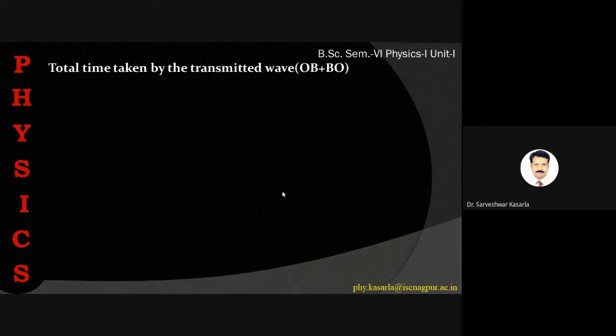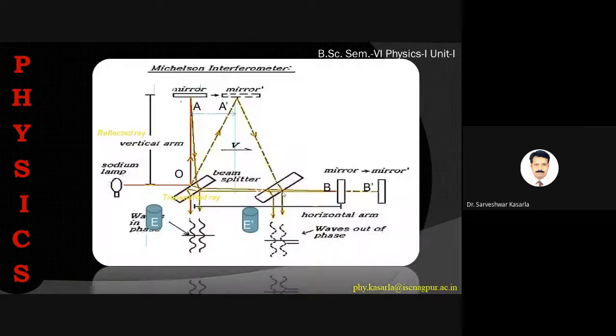So here the total time taken by the transmitted wave, say OB plus BO, as I showed, it is OB and say BO. Say B dash O, like this. This O will reach this position O dash, and while going it is say OB dash, and again B dash to O dash. So we calculate the time required to travel this path.